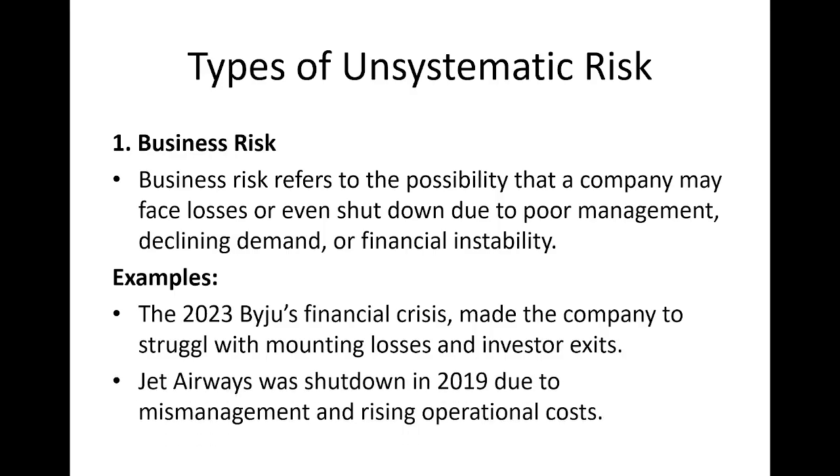Another example we can take is Jet Airways. Jet Airways had to shut down its business in 2019 because of the mismanagement in the entire business and management, and also because of the rising operational costs. Due to various reasons its operational cost had risen too much, which could not be borne by the management. And the second type of unsystematic risk is financial risk.